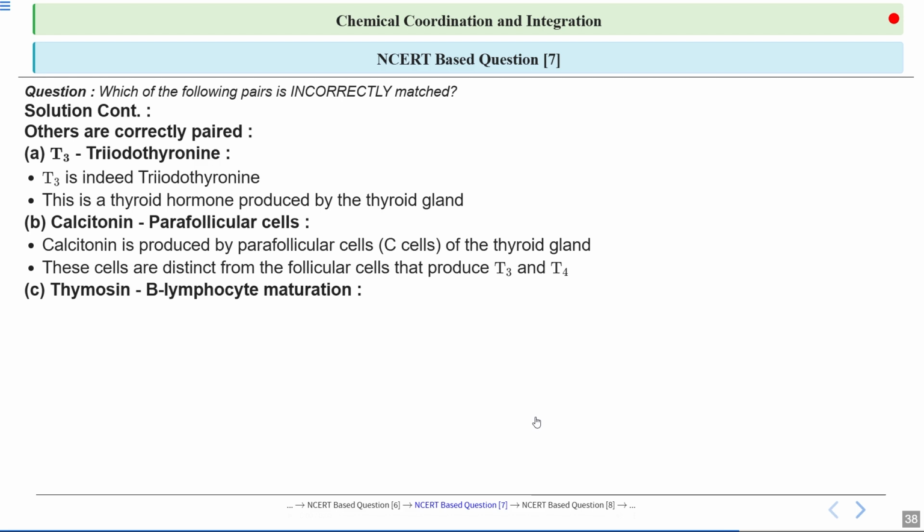So thymosin is matched with lymphocyte maturation, which is correct. We know that thymosin is a hormone synthesized by the thymus gland, and it plays a key role in immune system development. It helps mature T cells, which is essential for adaptive immunity. So this hormone supports the body's ability to recognize and respond to pathogens effectively.